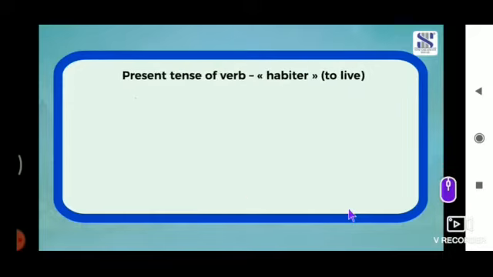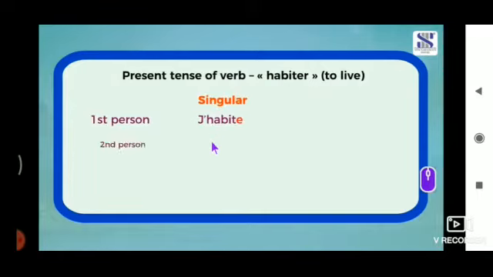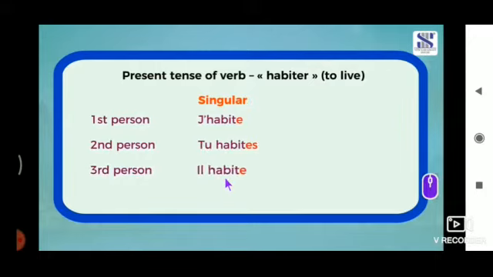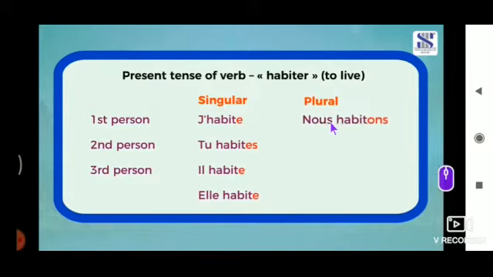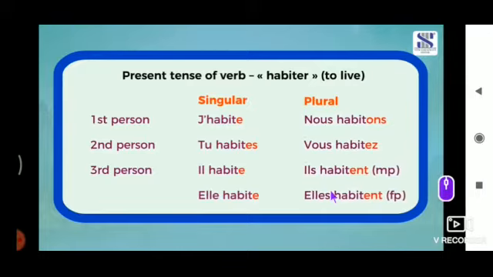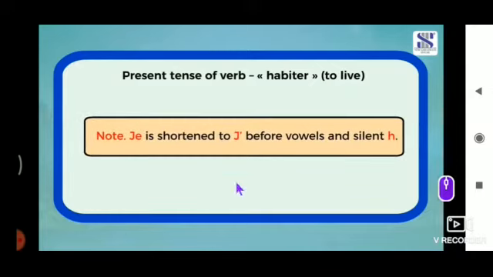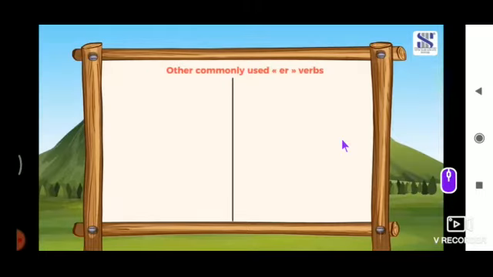Present tense of the verb habiter, to live. Singular, first person, j'habite. Second person, tu habites. Third person, il habite, elle habite. Plural, first person, nous habitons. Second person, vous habitez. Third person, ils habitent, elles habitent. Note, je is shortened to j' before vowels and silent h. Other commonly used ER verbs.